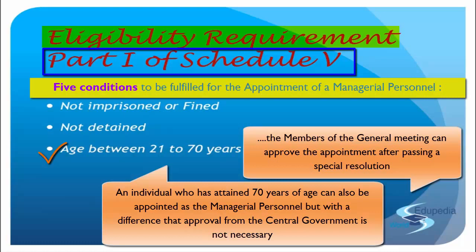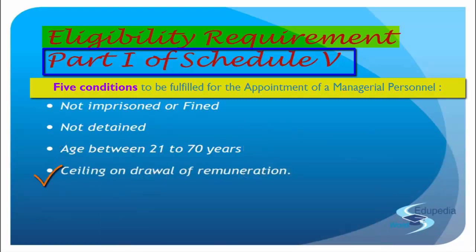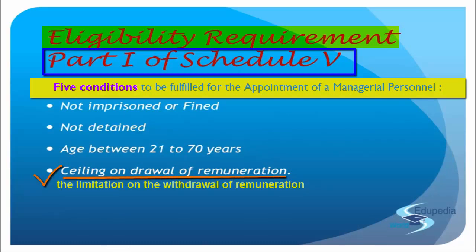It's huge. We don't even know if you're going to live that long, and you put that kind of an old-aged man into the managerial position. It's a little discomforting. But if a special resolution is passed and they all think that this man is capable enough to handle it, then it's okay. Law always keeps the route open. Next, ceiling on drawal of remuneration. Yes, there has to be a ceiling on the amount of remuneration you draw. So what should be that ceiling? When we talk about the ceiling, certain ceilings have been specified in part 2 of schedule 5.